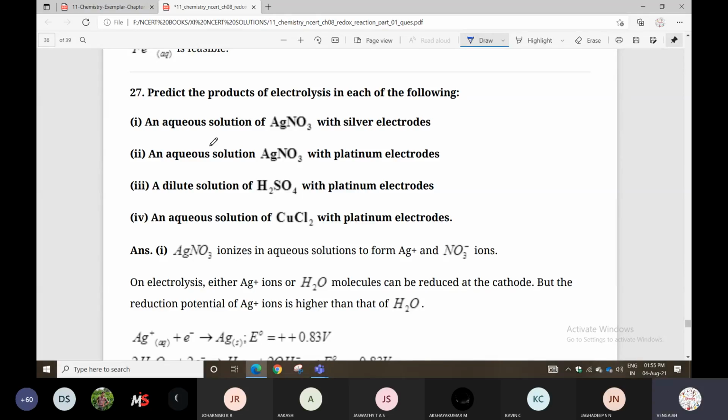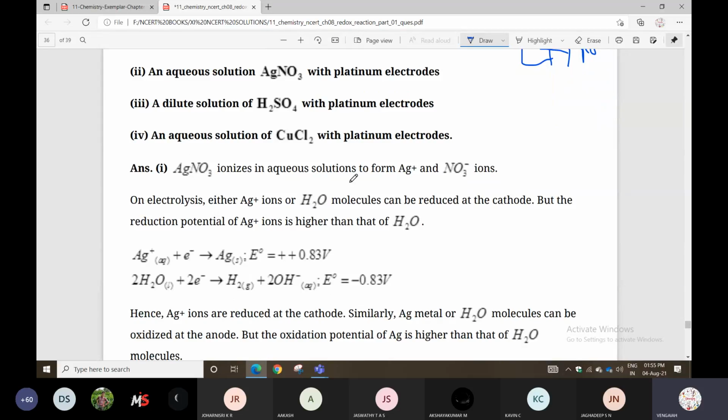Next question. Predict the electrolysis in each of the following. The given reaction is an aqueous solution of AgNO3 with silver electrode. Nothing but you can take one beaker containing AgNO3, silver nitrate solution. You can dip a silver electrode, this Ag metal rod. Then what will happen? Aqueous solution of AgNO3 with silver electrode. So what will happen? Electrolysis.